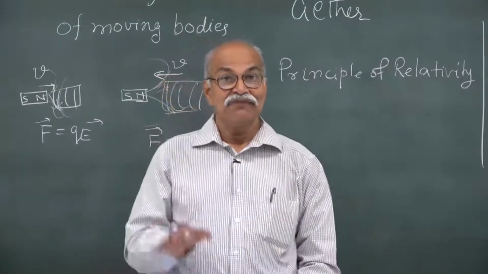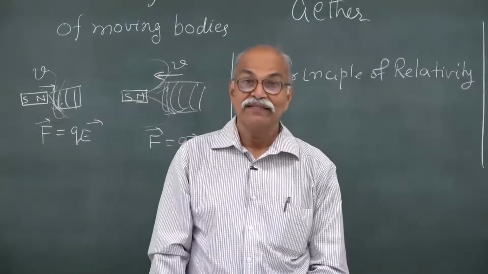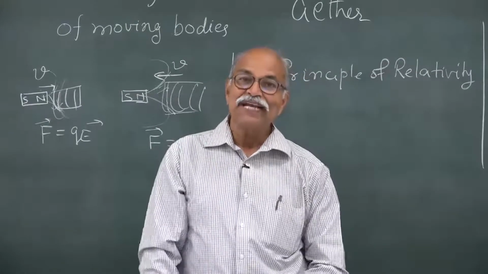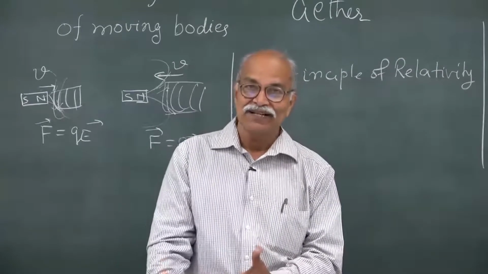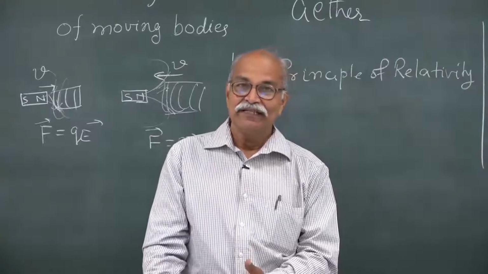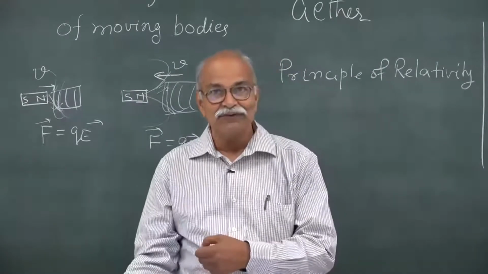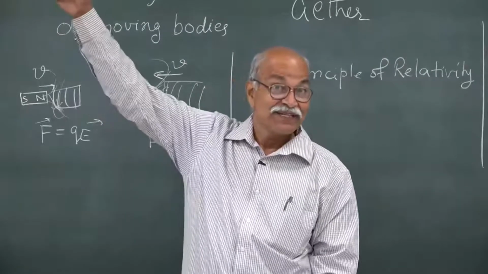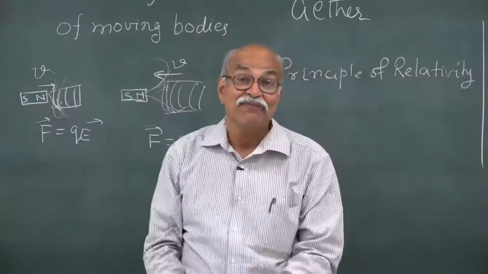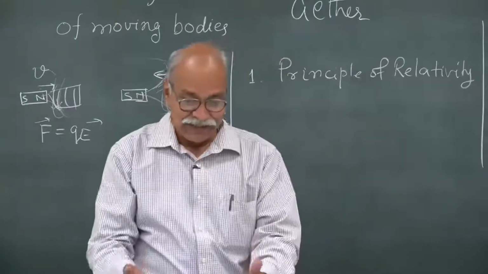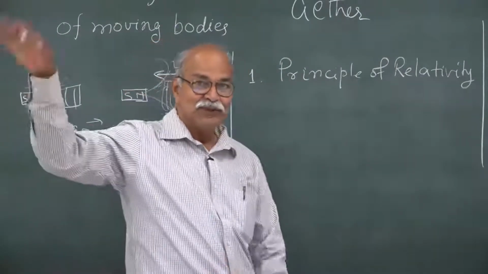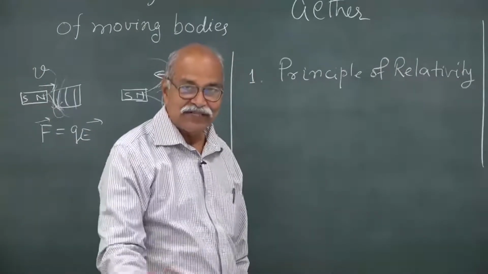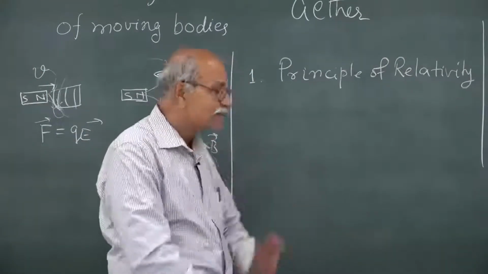In 1905, when this theory was formulated by Einstein, it was for inertial frames, but it was not explicitly mentioned there. And when he started working later on what happens in non-inertial frames, then comes the general theory of relativity, which comes out to be very different from this. Okay. So, since this was prior to the general theory of relativity, you do not see the mention here, but we will have to write that.